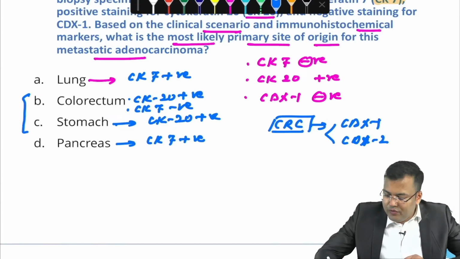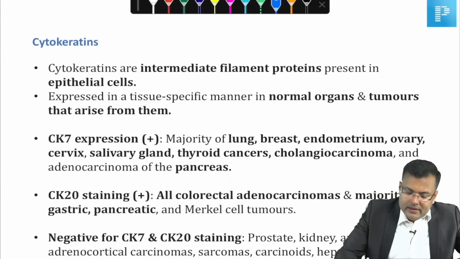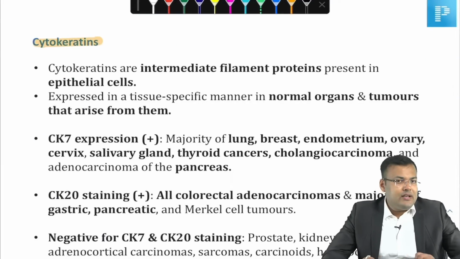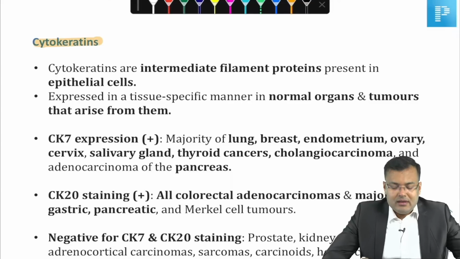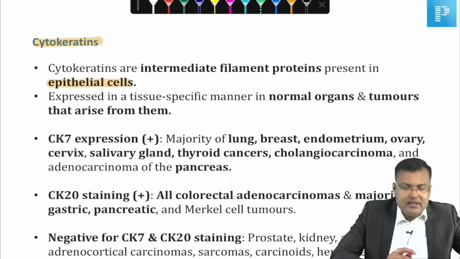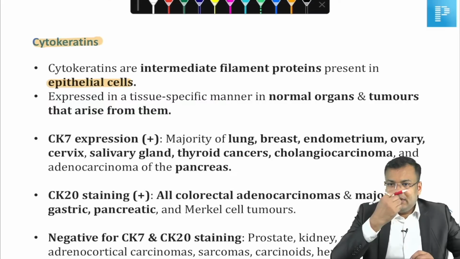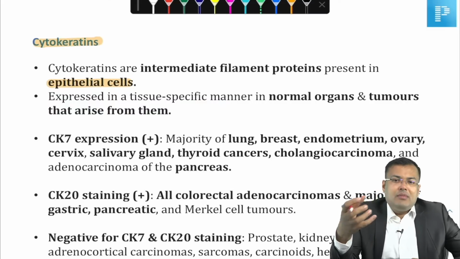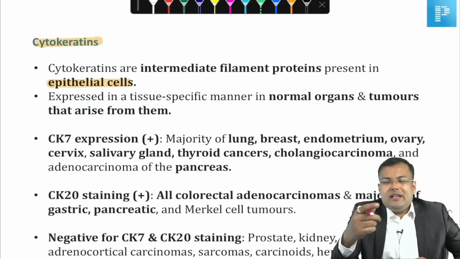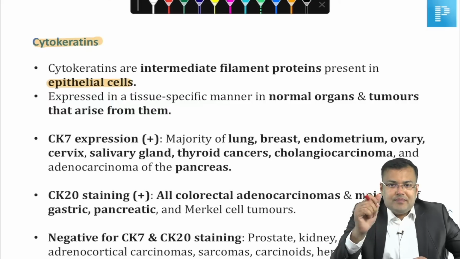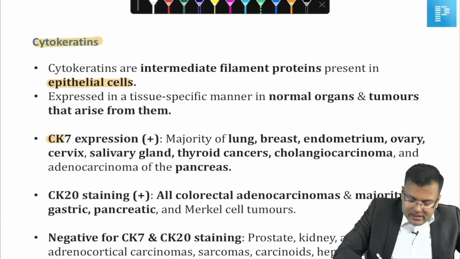You should know the markers. So see the markers. Cytokeratins are intermediate filament proteins, and these are present in epithelial cells. So it is present for which malignancies? Carcinoma. Sometimes normal organs express them, and tumors also express them. So now see cytokeratin 7.